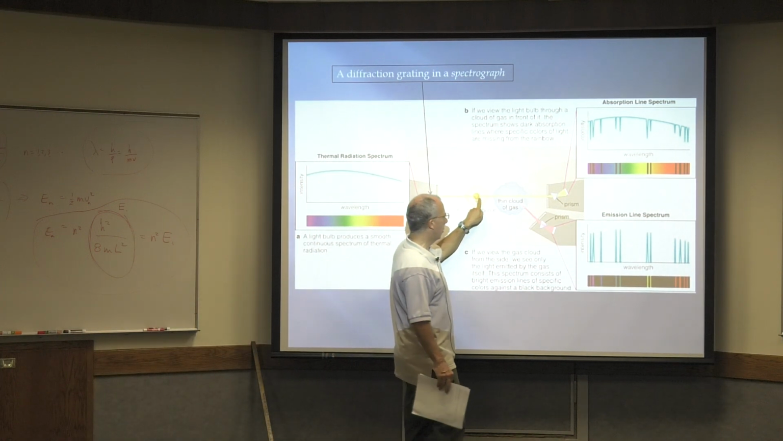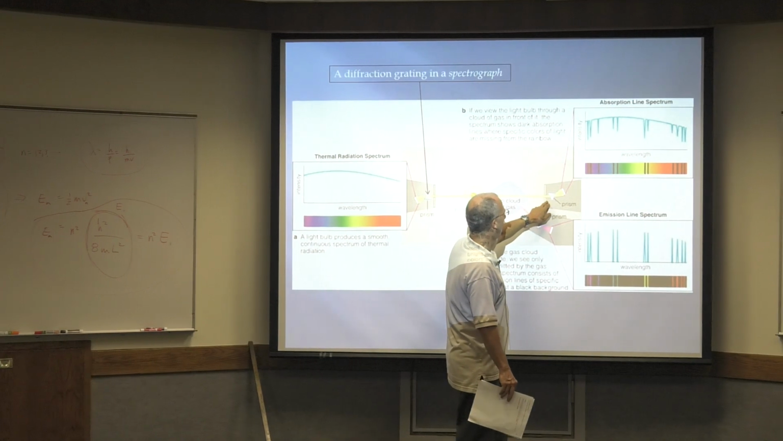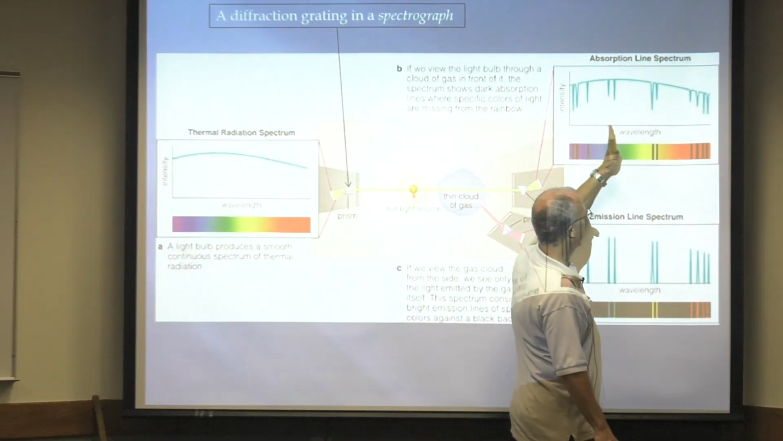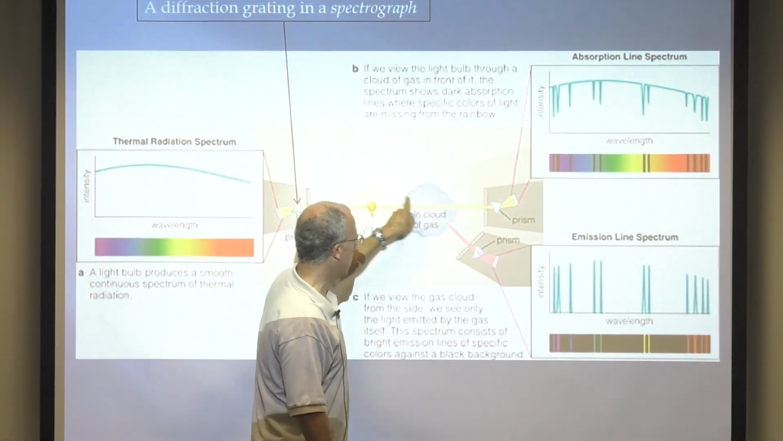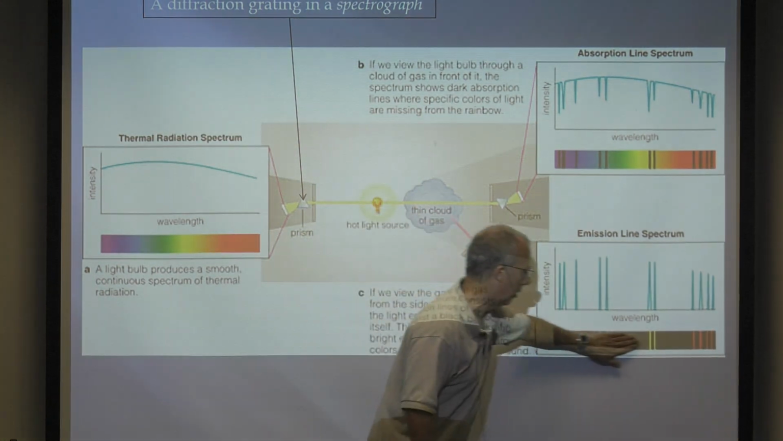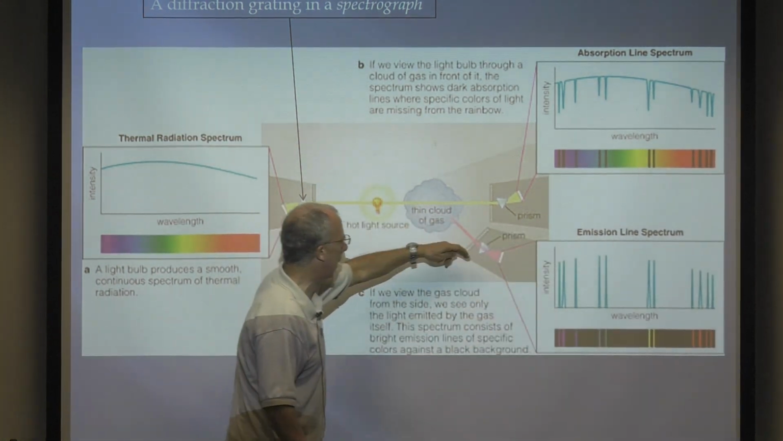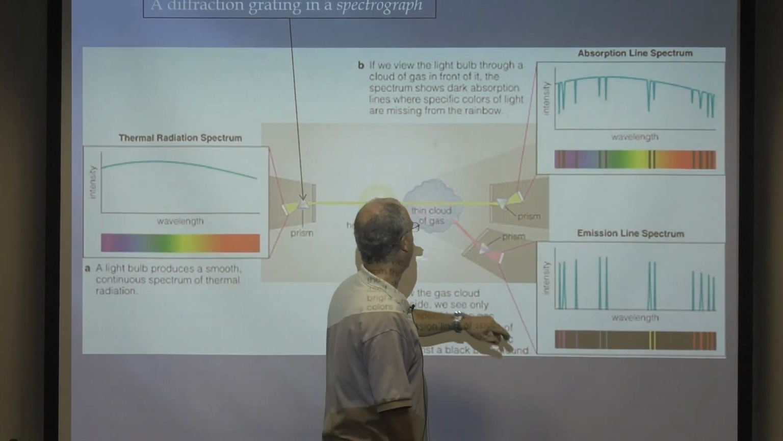And then the light goes through a cloud, and lo and behold, some of the wavelengths of light are absorbed. And then if you just look at the cloud without the light, just the cloud, you see some bright lines. You expected to see darkness here. You're not looking at the light, right? You're just looking at the cloud. There's no light. So you expect this to be dark, but it's not.